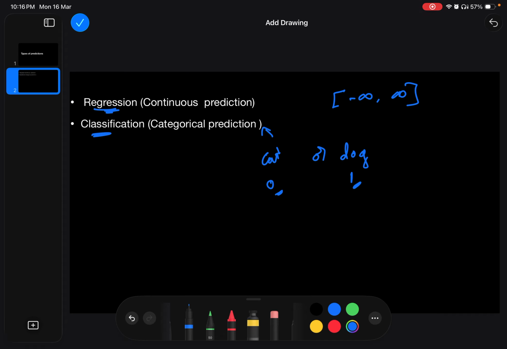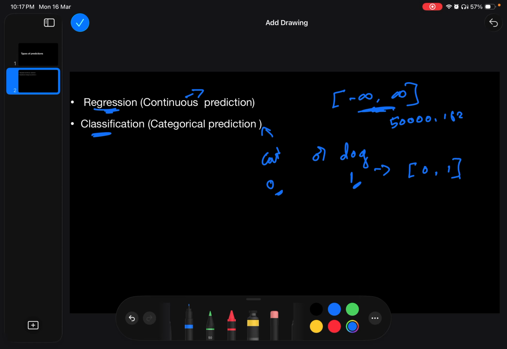So can you see the difference? For the regression problem, the output will be any value in this range, maybe 50,000, 0.162, like that. But for a classification or categorical prediction, the output will be a discrete value. For this case, it has two values: 0 means cat and 1 means dog.